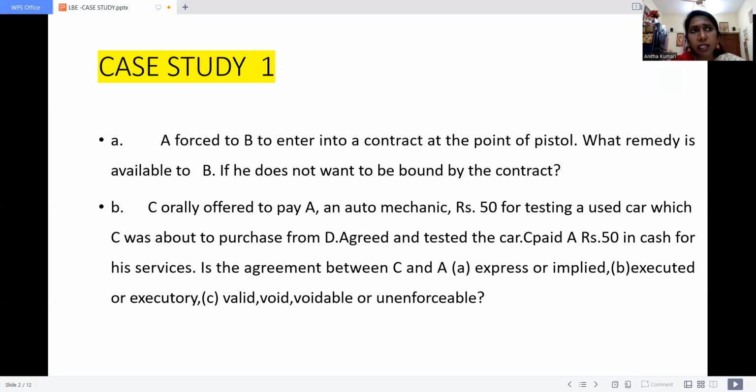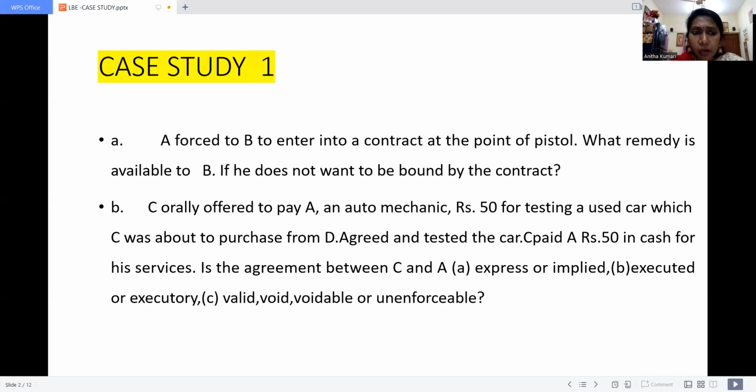There is a heading called Essential Elements of Contract. In that, we have already discussed free consent. So what is called free consent? Whenever two parties enter into a contract, one party should not force the other party to be bound by the contract. Both parties must enter into the contract mutually. There must not be any kind of fraud, mistake, coercion, or force to enter into a contract.